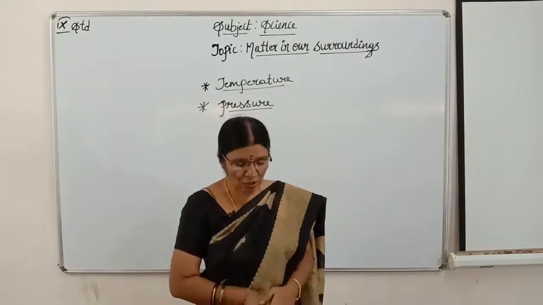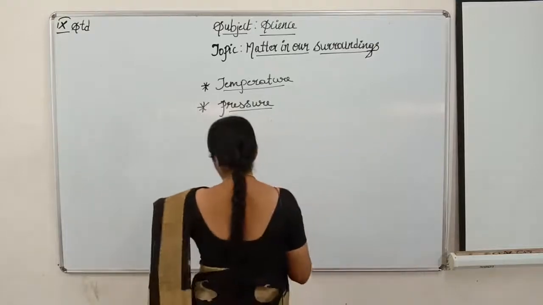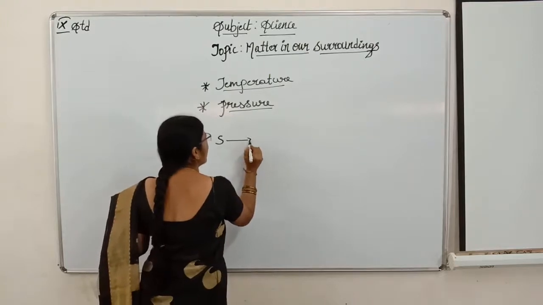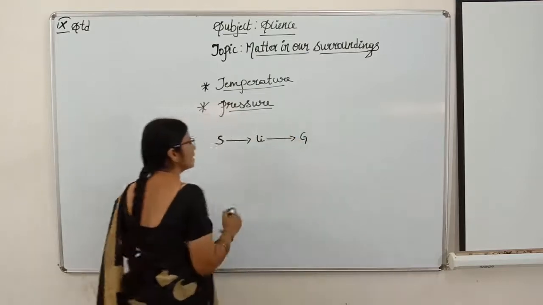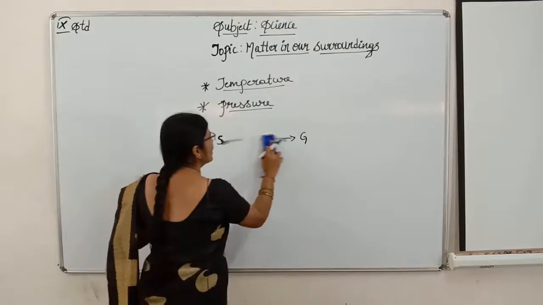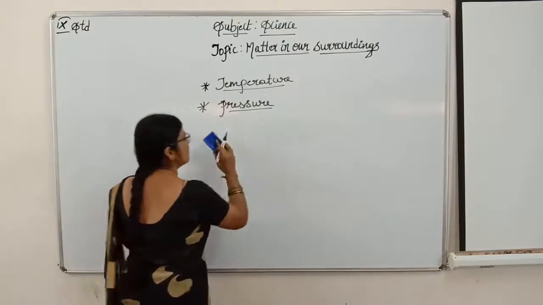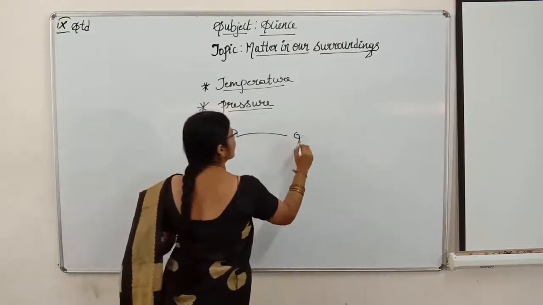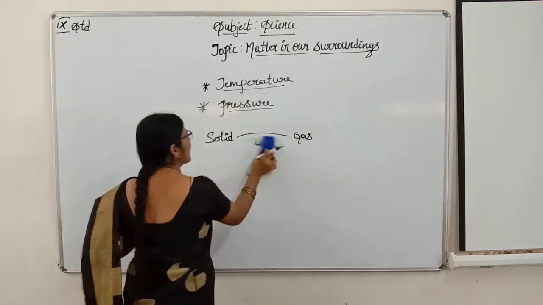There is one more change of state. Now, at present, we have seen, children, that a solid is changed into liquid and liquid is changed into gas. Now, children, in this, solid is directly changed into gas. Solid is directly converted into gas without undergoing the liquid state. Liquid state is not there at all.